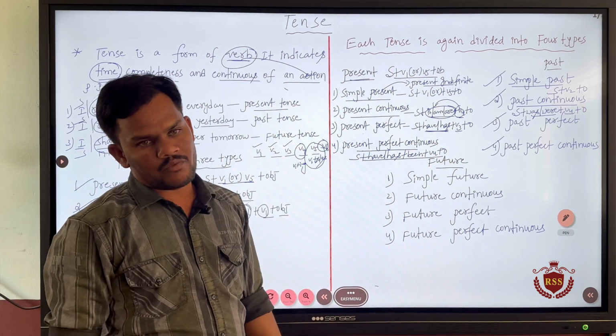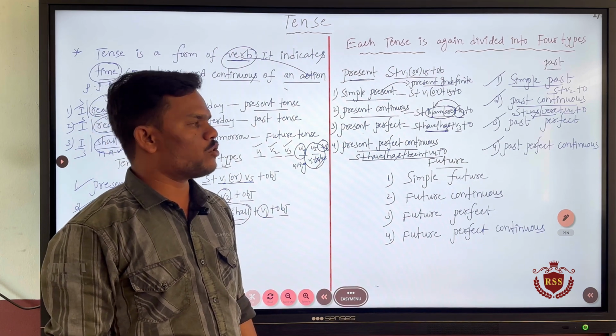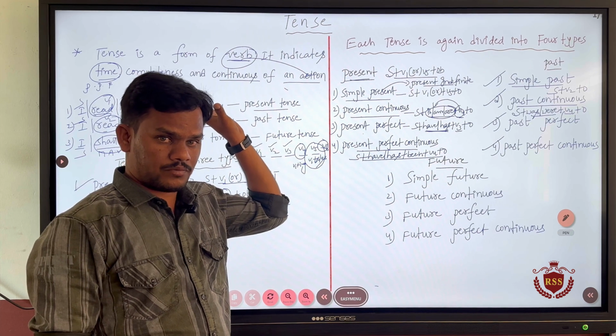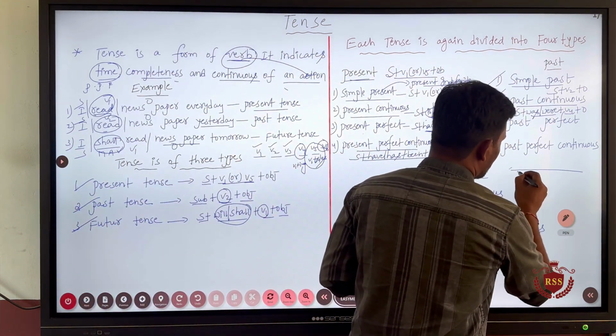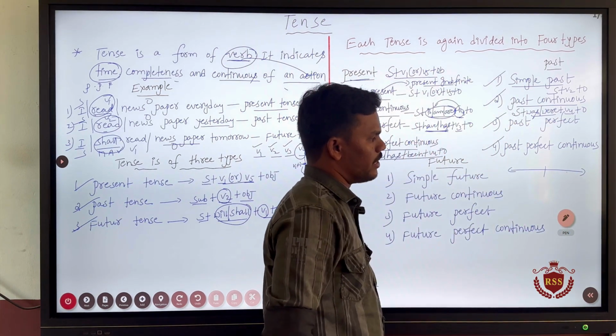This is a very important one, a lot of people confuse here only. Past perfect tense is used for talking about an action which happened before a certain point of time in the past. For example, if I take a diagram like this, this is present, this is past and this is future, right.